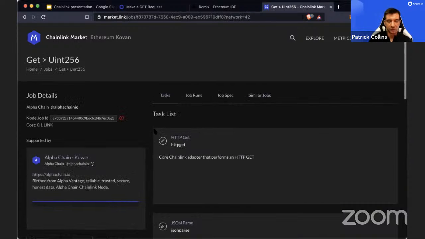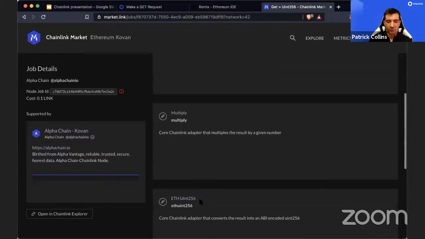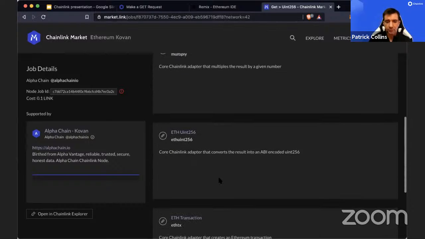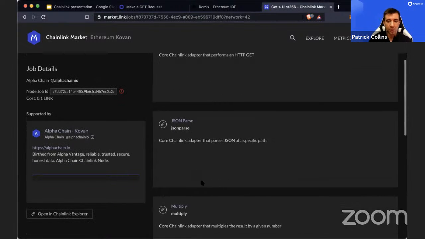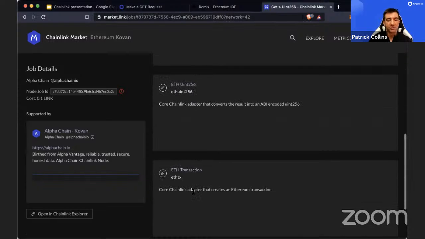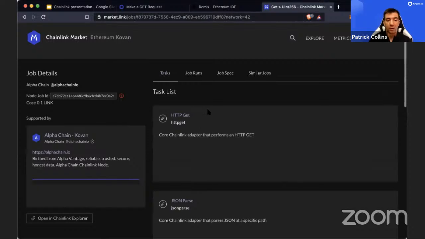Get uint256. So this is a job that makes an HTTP GET call and returns a uint256. So this is really important, right? Because you need to have the job have the correct return type. So these jobs are basically this combination of these tasks or adapters. The adapters in here are HTTP GET, JSON parse, multiply. So all these things in here define what this job can do, right? And what order they do them in.